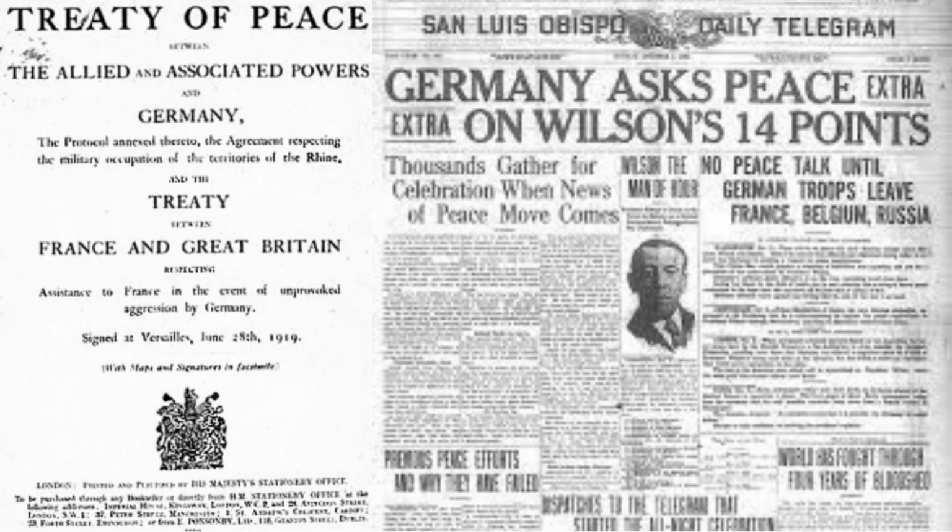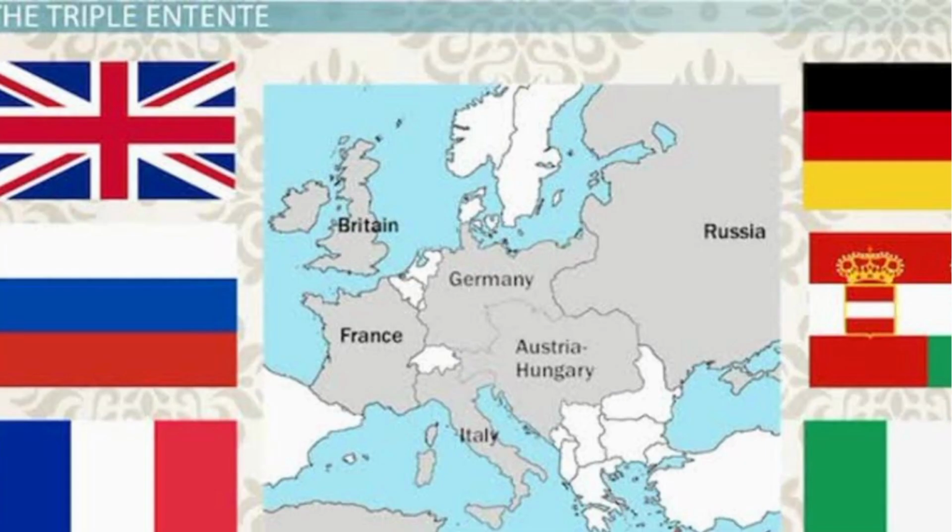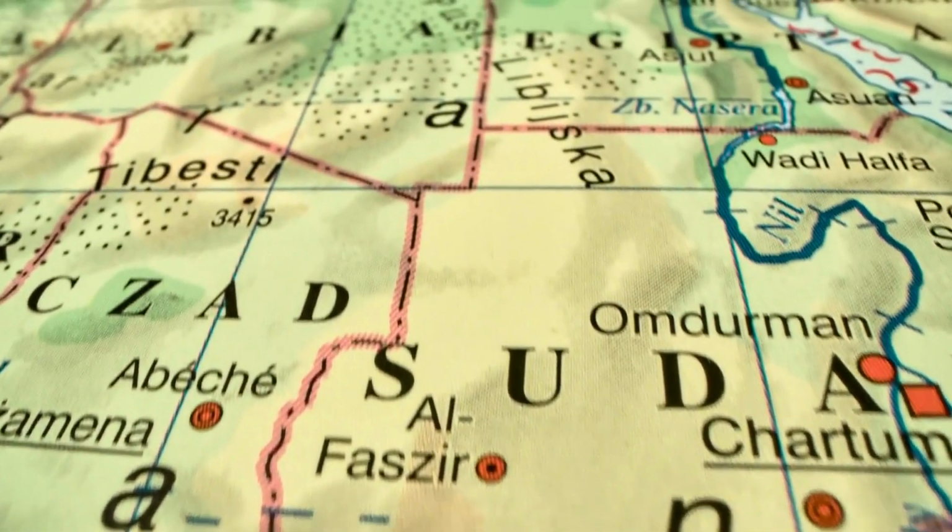Countries throughout Europe made mutual defense agreements. These treaties meant that if one country was attacked, Allied countries were bound to defend them. The Triple Alliance, 1882, linked Germany with Austria-Hungary and Italy. The Triple Entente, which was made up of Britain, France, and Russia, was concluded by 1907. Thus, there were two rival groups in Europe.